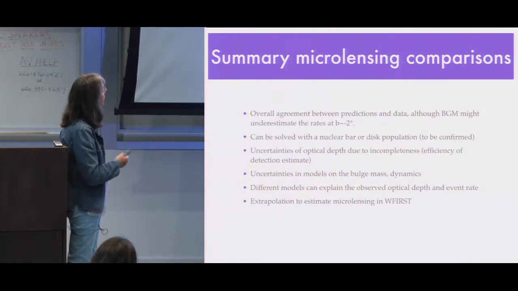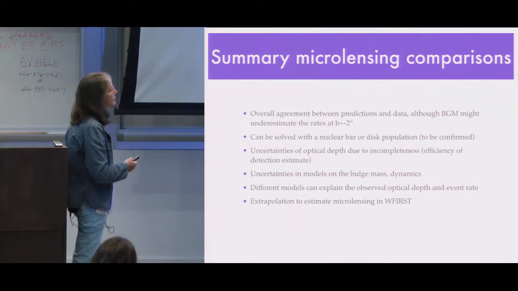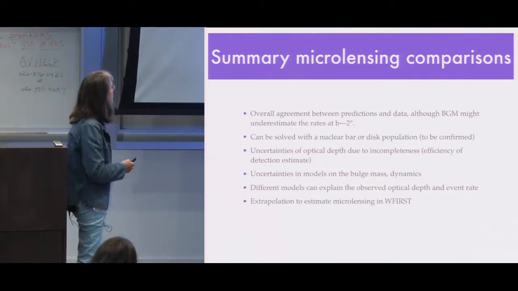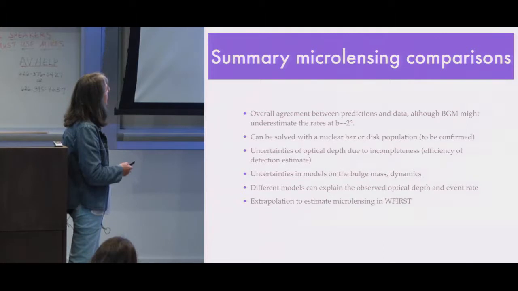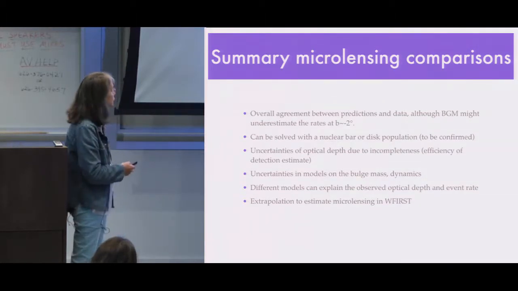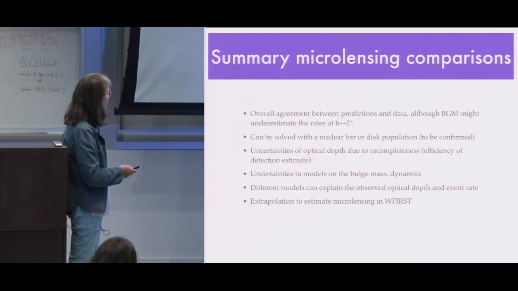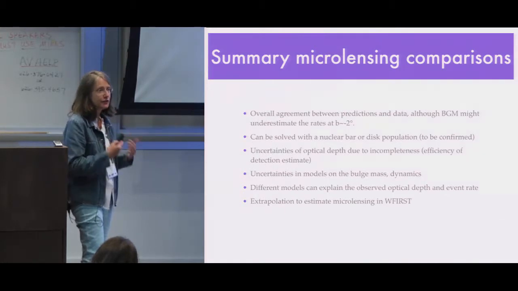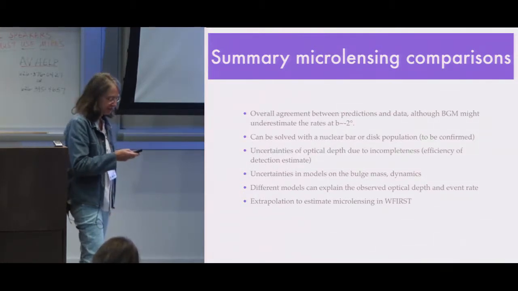So, a summary of the microlensing comparison. We have an overall agreement between prediction and data at 1 or 2 sigma. We can solve this by a nuclear bar or maybe by changing the extinction model. There are uncertainties on the optical depth due to incompleteness as well, and uncertainties in the model due to the bar dynamics. And also different models could explain the observed optical depth and event rate. So there is no unique model that can fit that, of course.